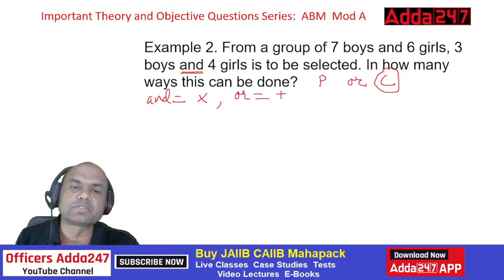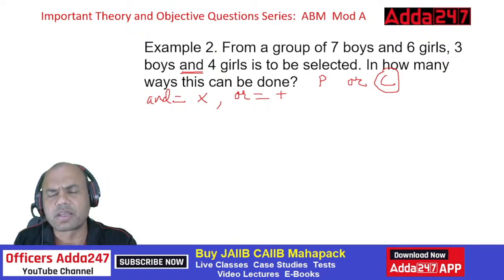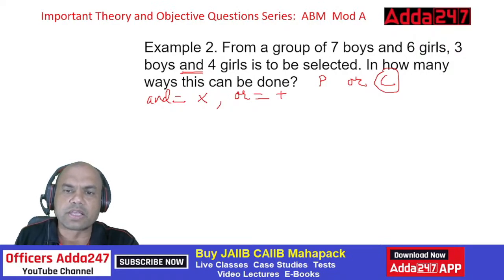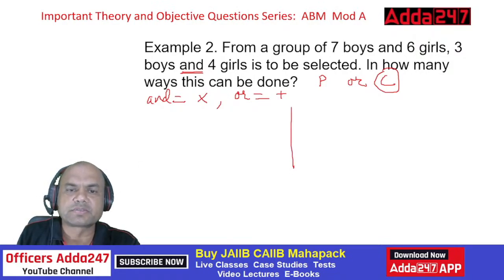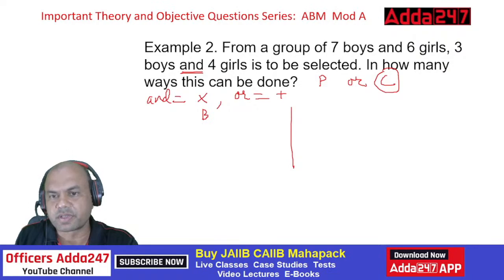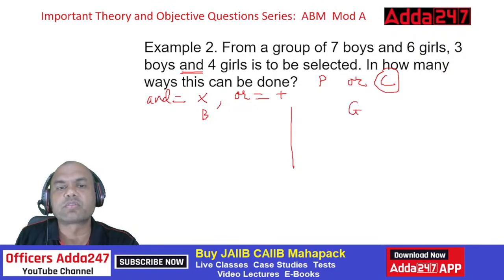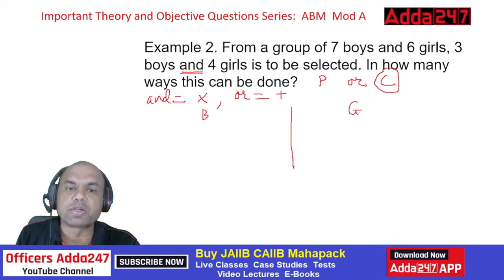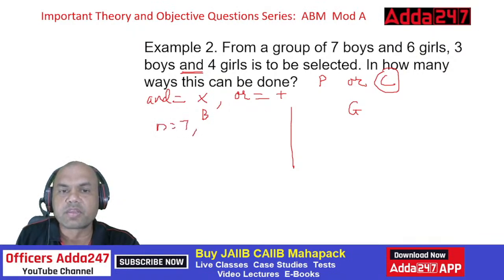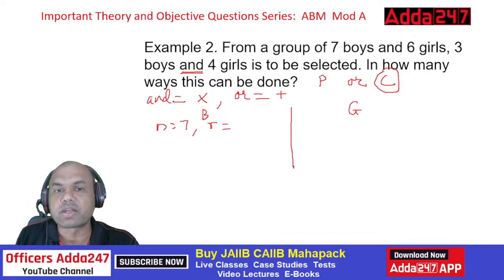See this. Firstly, solve boys separately and girls separately. Keep it very simple. I'll draw a line over here. Boys and girls. So what is given over here for boys? How many boys are there total? N equals 7. What is R required? What is the required number of boys? 3 boys are to be selected. Similarly for girls. How many girls are there? 6. N equals 6, right? How many girls are required? 4. So R equals 4.